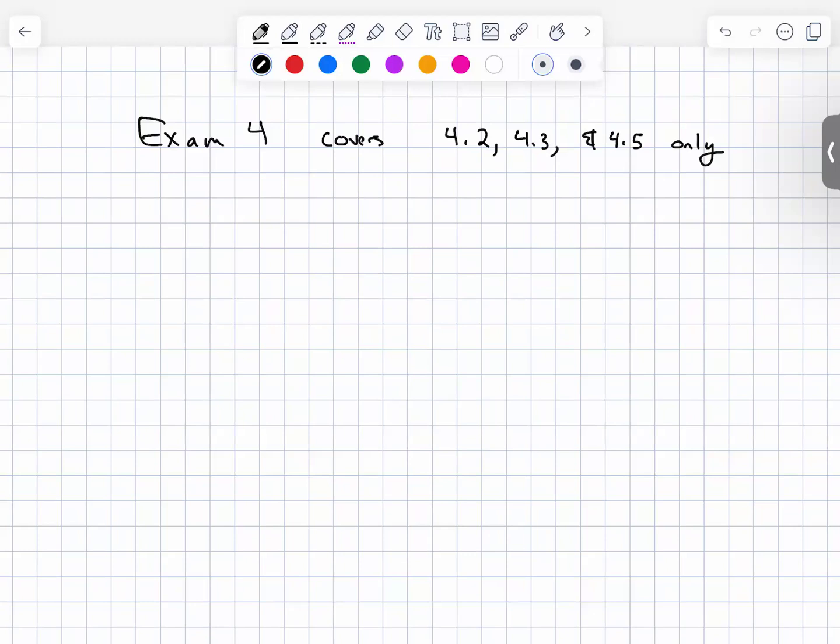That's it. 4.2 was on the fundamental counting principle and permutations and combinations.